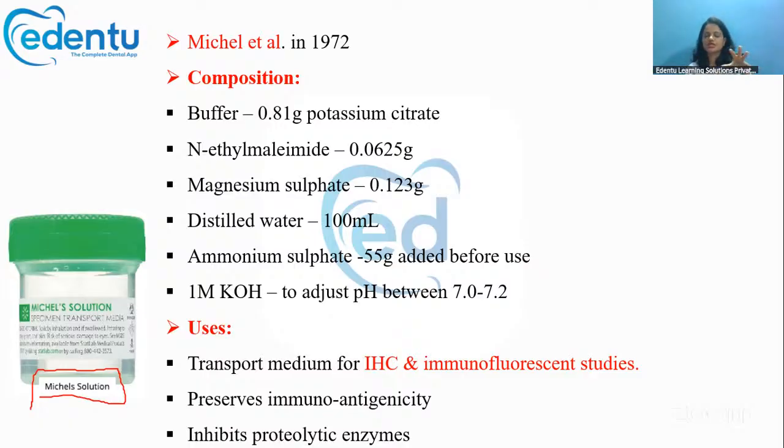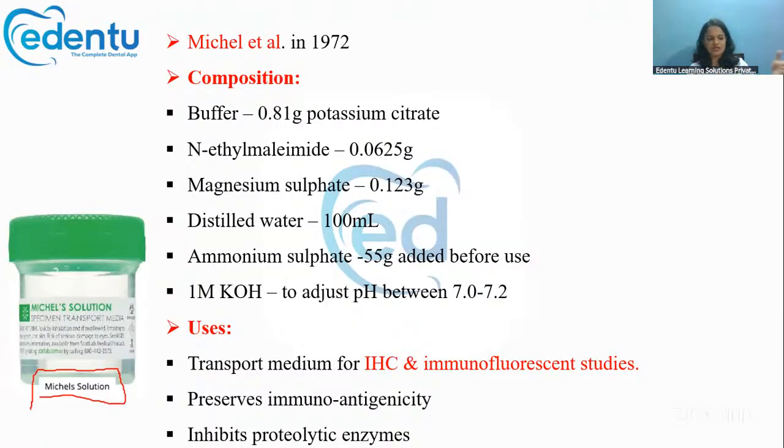Why Michel's solution? Because it preserves the immunoantigenicity and it also inhibits the proteolytic enzymes. So that's why you are using Michel's solution.